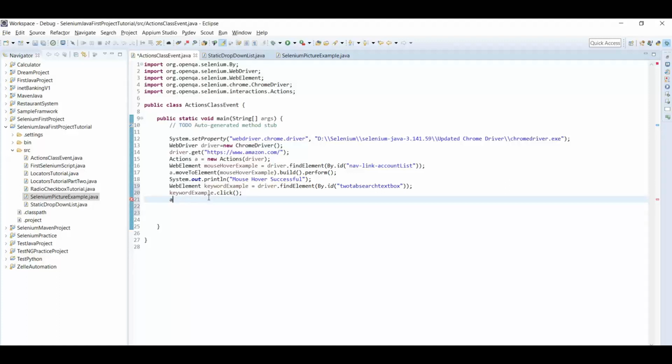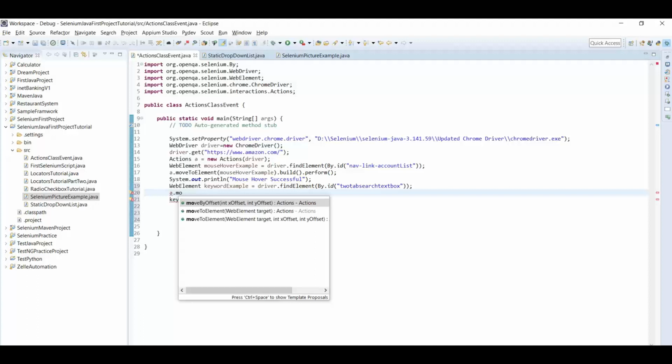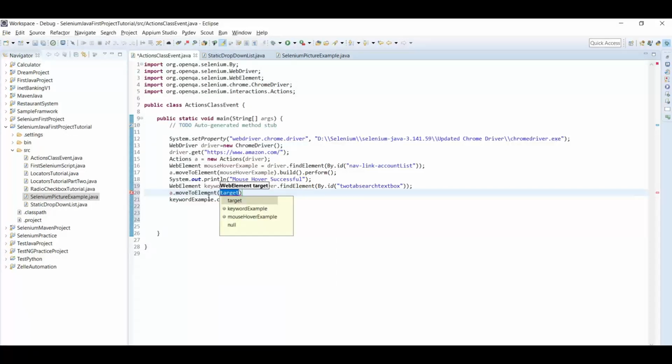So first of all we need to move there, a dot move to element. First of all move there, or we can click there as well. So I am just using the click first.